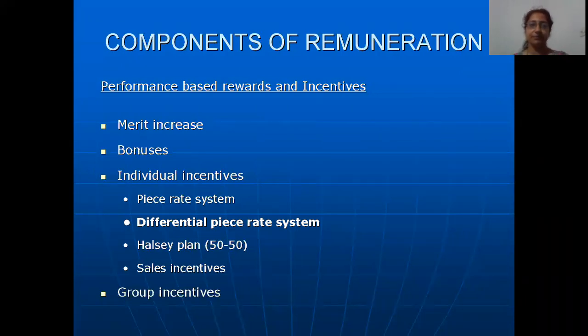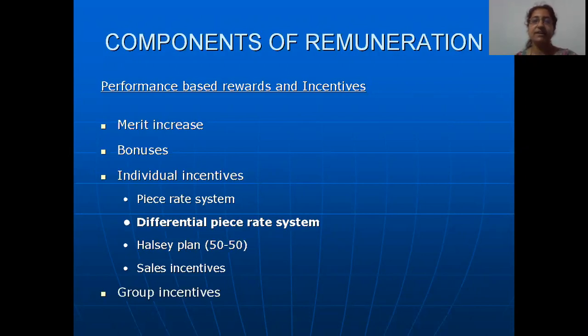For example, supposing the company establishes a standard of 10 units per day. Now, supposing they establish two piece rates for this. If the worker is producing 8 units, up to 10 units, whatever they are producing, they will be paid, let us say, 100 rupees per unit.